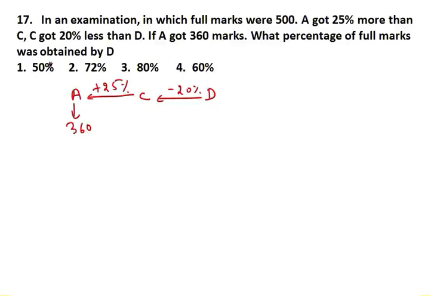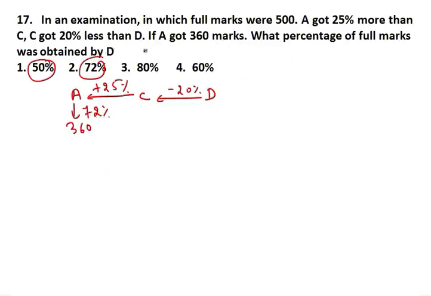Okay, look guys, in this type of question you have to see the options. Options are given in percentage form. So if options are given in percentage form, you can convert A's marks into percentage form. A got 360, out of what? Out of 500. Okay, so if you cut, how much do you get? Now A got 72%. You already know A got 72%. Fine.